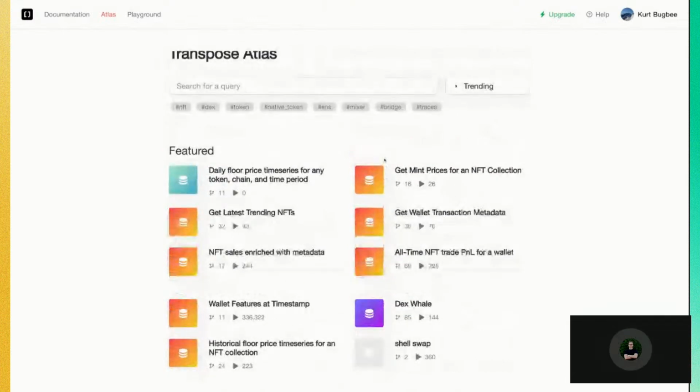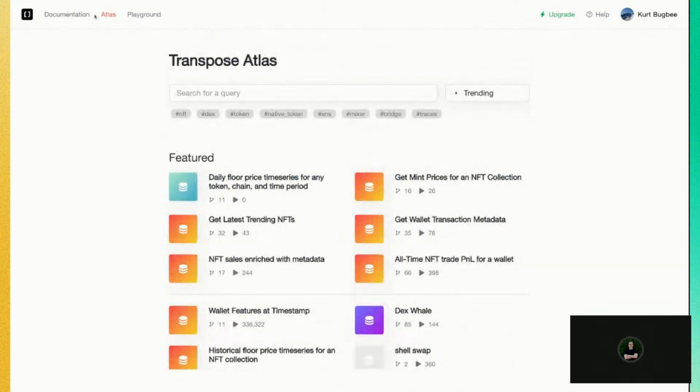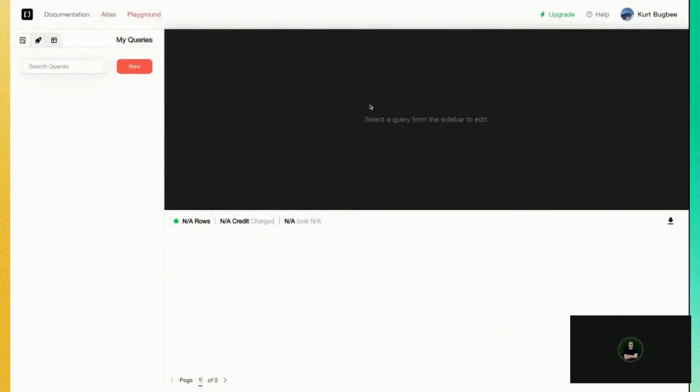So as part of this workshop, we're going to build a query that will explore NFT sales and enrich them with metadata, etc. So we'll jump back here to the playground. Now, this is our playground. This is a query editor.